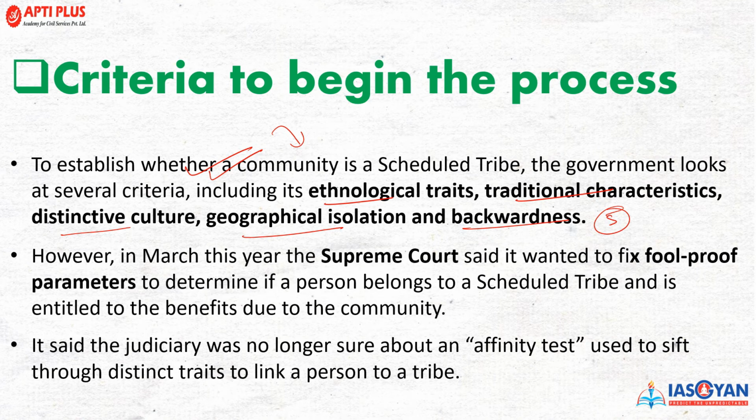However, in March this year, the Supreme Court said that it wanted to fix full proof parameters to determine if a person belonging to the scheduled tribe is entitled to take the benefit of this community or not. So Supreme Court has also made an intervention asking that there should be a fixed full proof if any inclusion is done in the ST or SC list. So the judiciary was no longer sure about the affinity test and used to sift the distinct trait linked to a person or tribe. तो सुप्रीम कोर्ट ने एक फुल प्रूफ बात की है ताकि किसी भी इंक्लूजन की वैलिड रीजंस दी जाए, उनके बैकिंग हो ताकि गवर्नमेंट उस चीज को बैक कर पाए, why they are giving a proper representations.